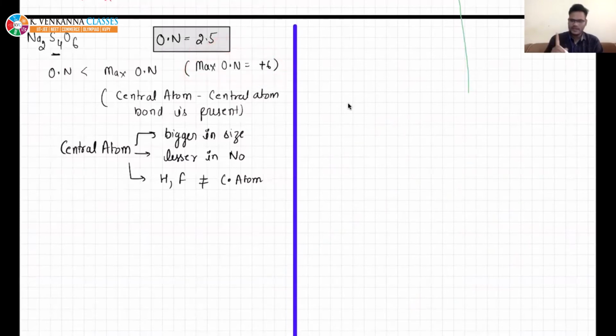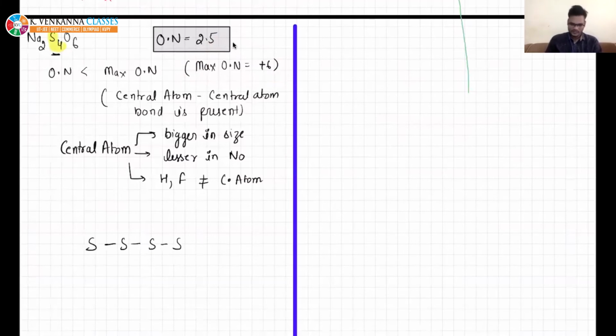So it should have bonds present between sulfur, sulfur. There are 4 sulfurs. They must be present like this. In this case, sulfur is our central atom.